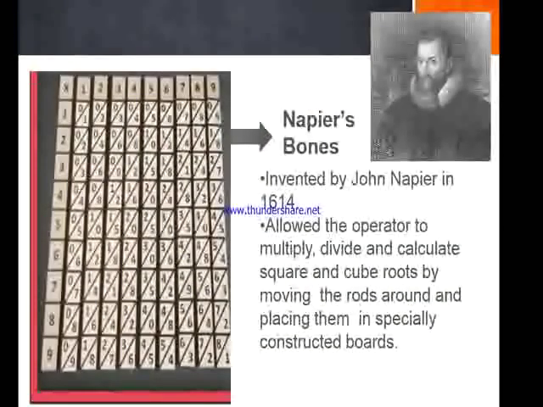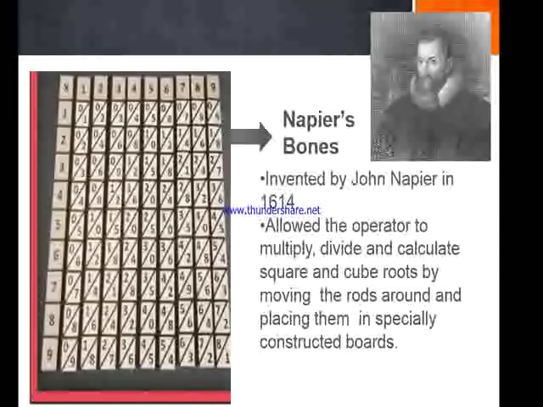Next on the screen is the Napier's bones. This was the first computer which could do multiplication, division, addition, subtraction, as well as find square roots and cube roots. It was invented by John Napier in the year 1614.